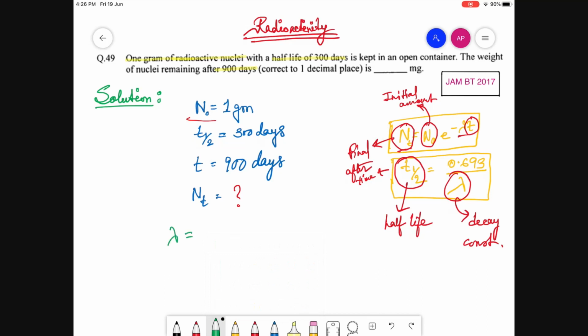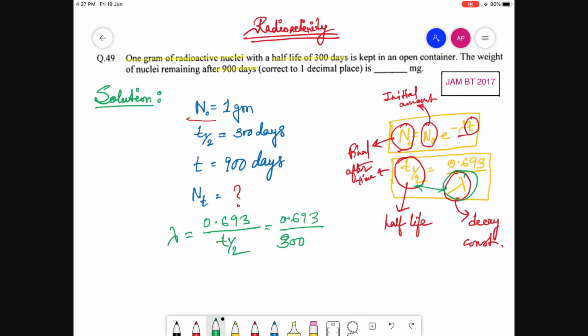So first calculate lambda: 0.693 by T half, that is 0.693 by 300.